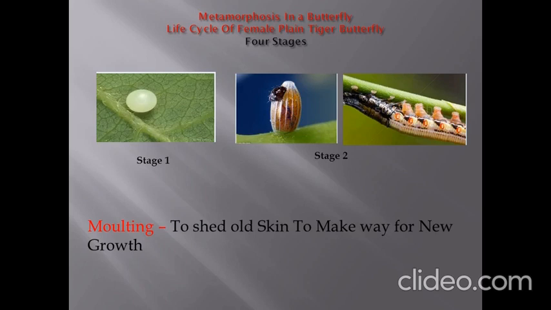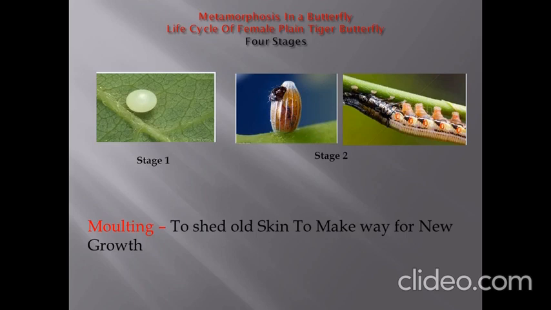And after laying the eggs, that means after 6 to 8 days, larva emerges from the egg. Now my dear students, what do you mean by larva emerges from the egg? Yes, that means the larva will come out from the egg. And where does the larva come out? On the same leaf. That means on the milkweed, that is the rui leaf. This larva of butterfly is called a caterpillar.